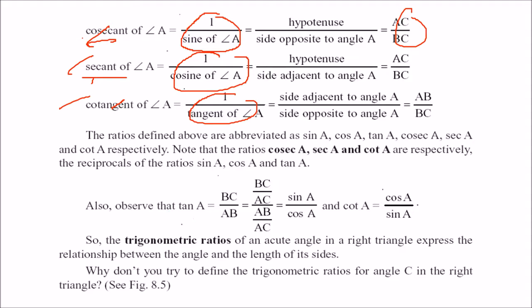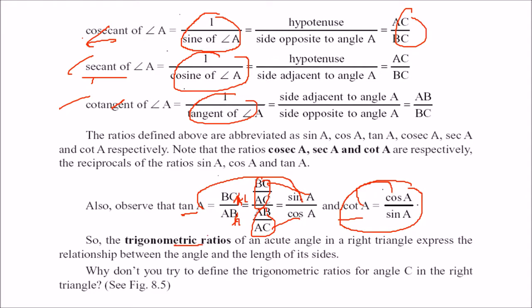Just observe one more thing, that tan is what? BC by AB. Divide both numerator and denominator by AC. You get BC by AC and AB by AC. What is this? This is sin A. This is cos A. So you got tan A equal to sin A by cos A. That means tan A is nothing but sin A by cos A. Cot A is nothing but cos A by sin A. These are all your trigonometric ratios.